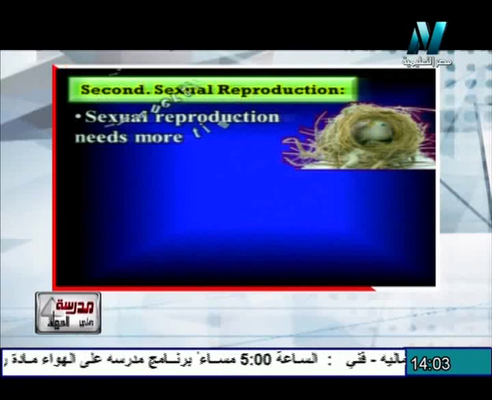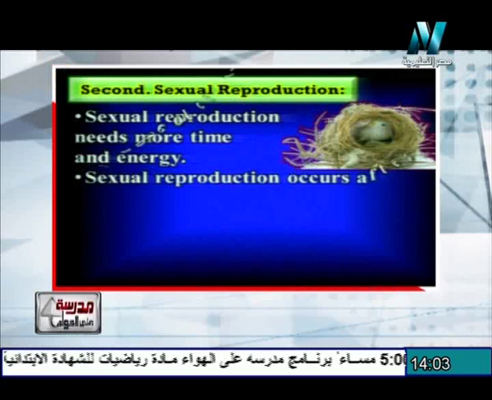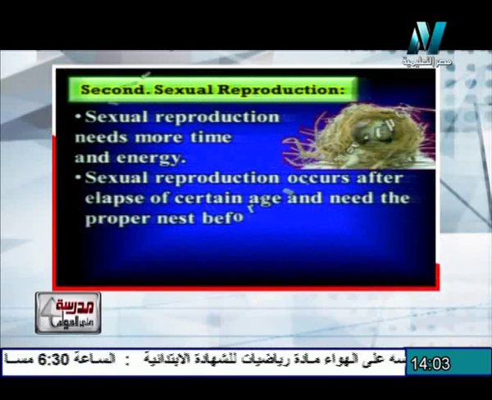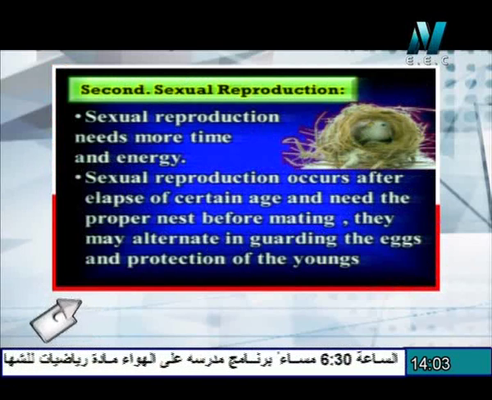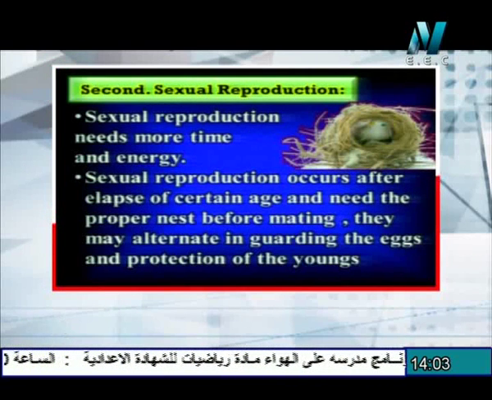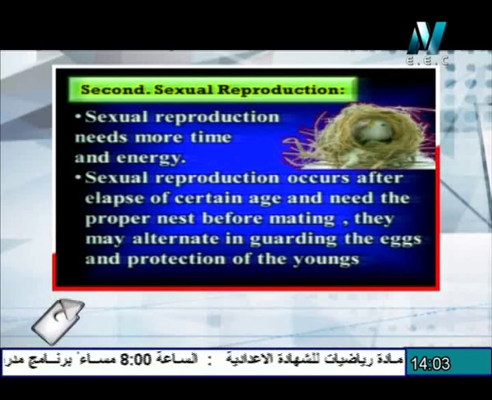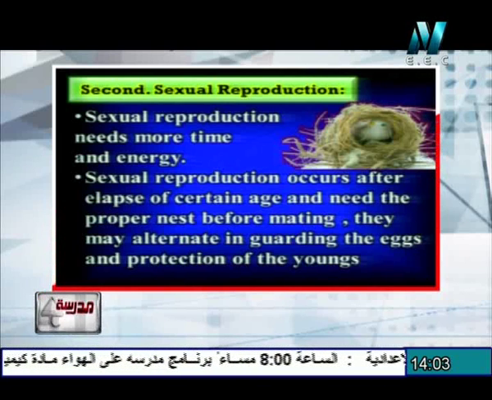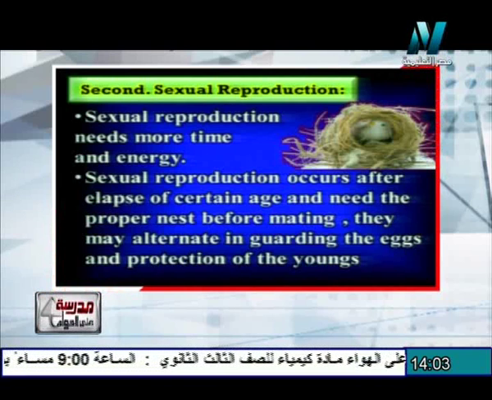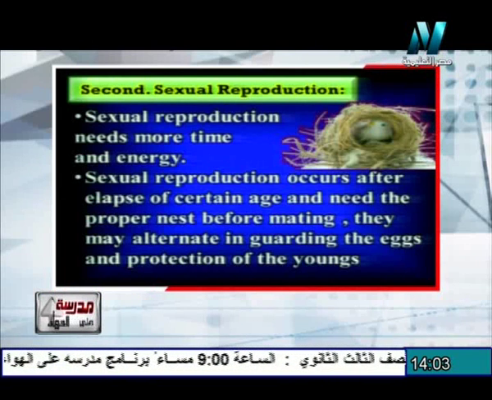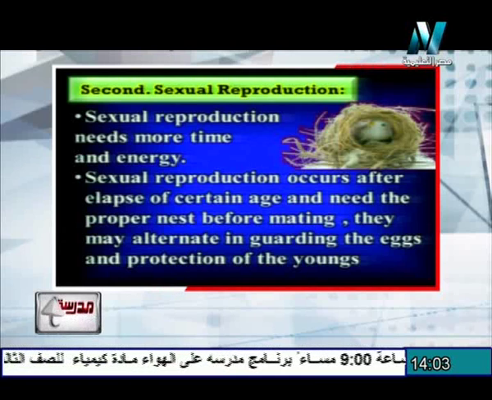What about the properties of the sexual reproduction? Sexual reproduction needs more time and energy because sexual reproduction occurs after the elapse of a certain age and needs a proper nest for mating. They may alternate the guarding of the eggs and the protection of the youngest.